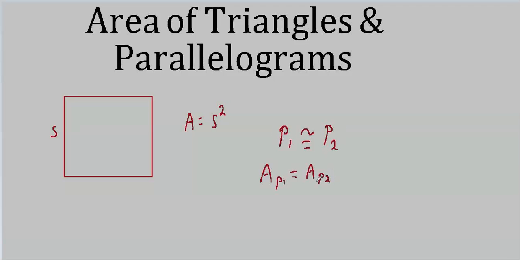You can't go the other way. You can't say if the area of P1 equals the area of P2, then the polygons are congruent. That's totally wrong. And I can give you a quick example of how wrong that could be.